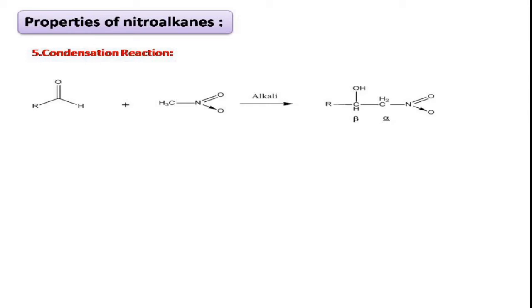This active CH functional group containing nitroalkanes will undergo condensation with the carbonyl functional groups in presence of base, that is alkali, to give beta hydroxy compound. This is called condensation reaction, which we see in carbonyl compounds, that is aldol condensation. Here it is a condensation reaction.